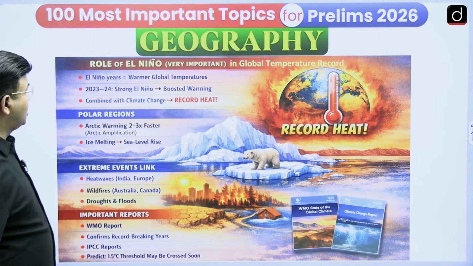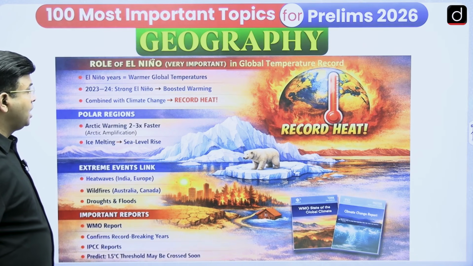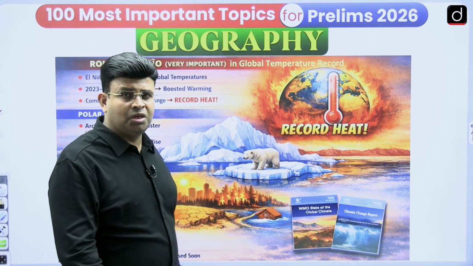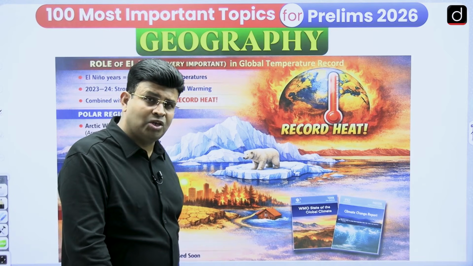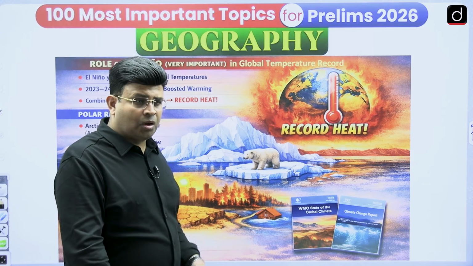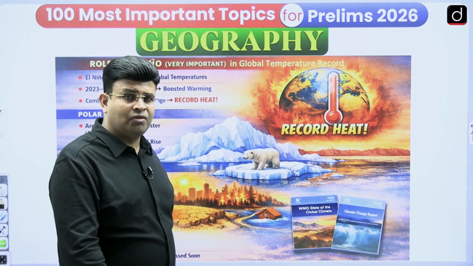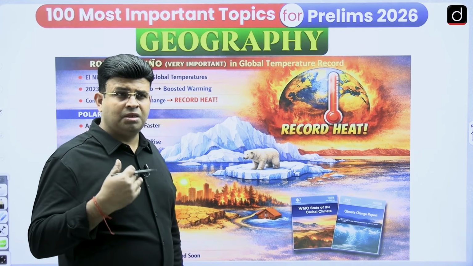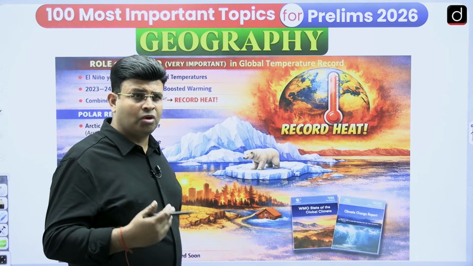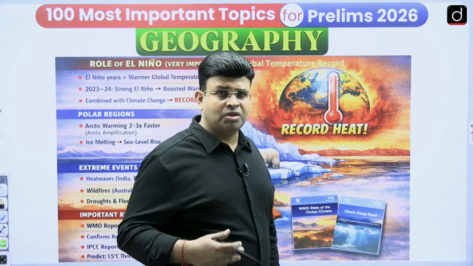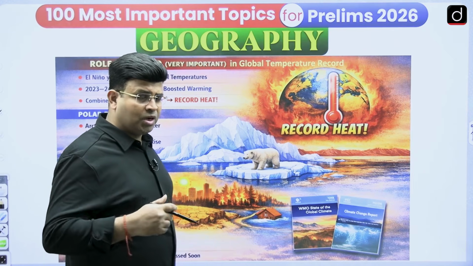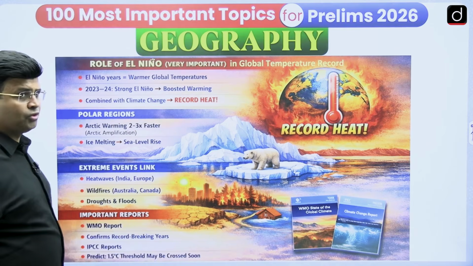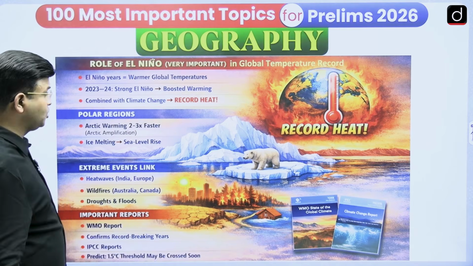Another one that we are going to see is the role of El Nino, which is very important in the global temperature record. You know that 2023 is an El Nino year also, and the temperature is very high. Because of climate change and global warming the temperature is high, and at the same time the El Nino effect is causing more warming itself. The warming has increased the temperature, therefore 2023 recorded the highest temperature ever.